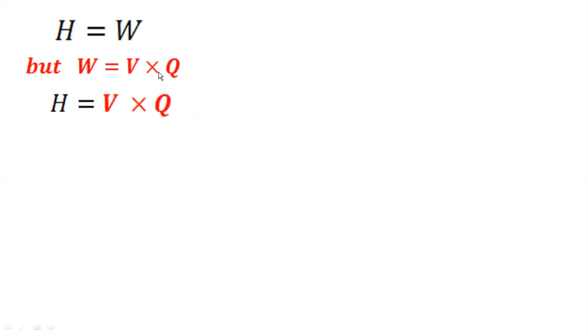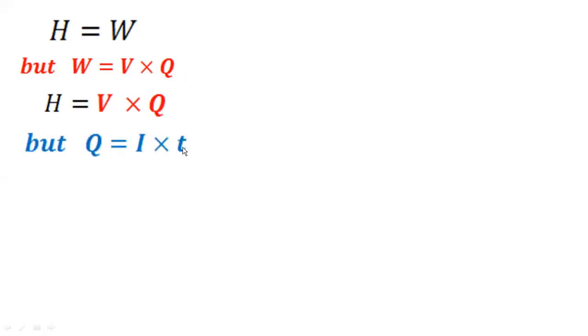This is the first formula we have understood, W is equal to V into Q. So let me put that there. So it has become V into Q. But you also know the formula for Q. What is the formula for Q? Q is equal to I into T. So in place of Q, I can place the value of I and T here.